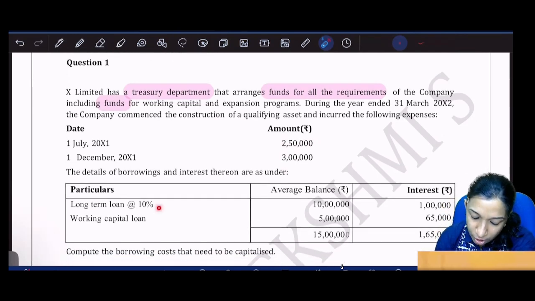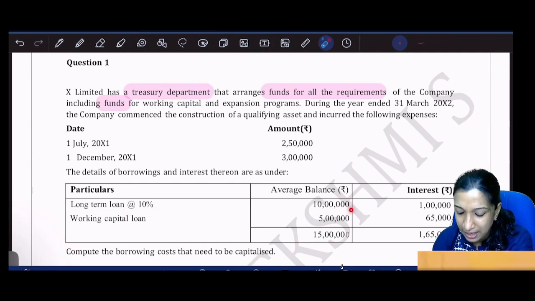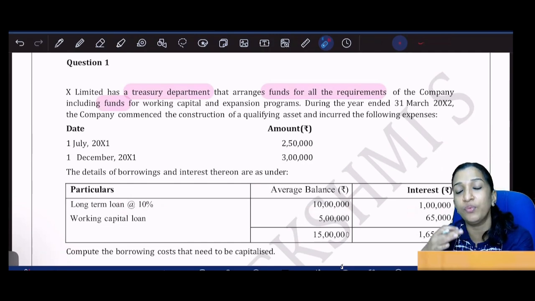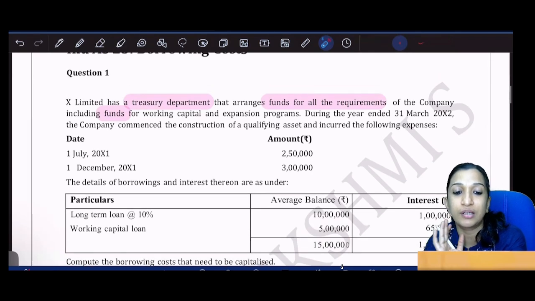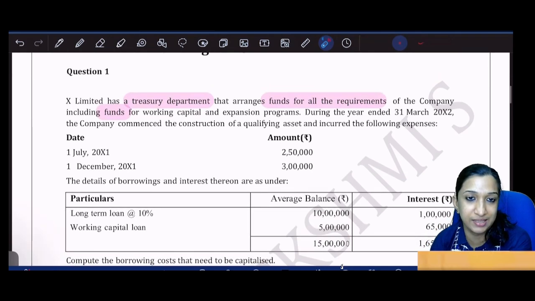We have a long-term loan at 10%, average balance 10 lakhs, so interest is 1 lakh. Maybe the loan is outstanding for 12 months, so 10 lakhs into 10%, 1 lakh. And there is a working capital loan of 5 lakhs and interest is 1,65,000. Compute the borrowing cost that needs to be capitalized.